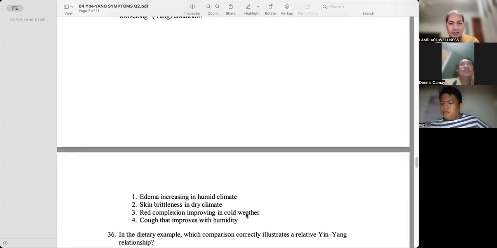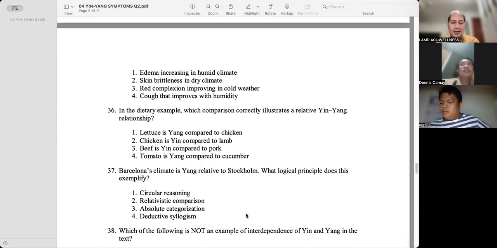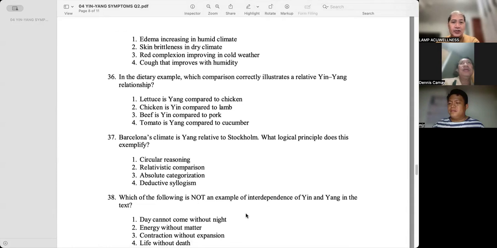What is the answer? Skin brittleness in dry climate. Yes. In the dietary example, which comparison correctly illustrates a relative yin-yang relationship?